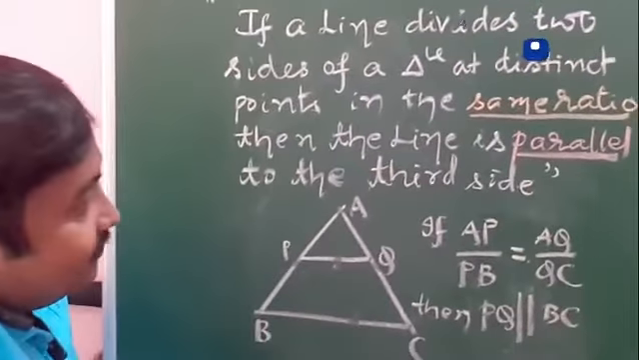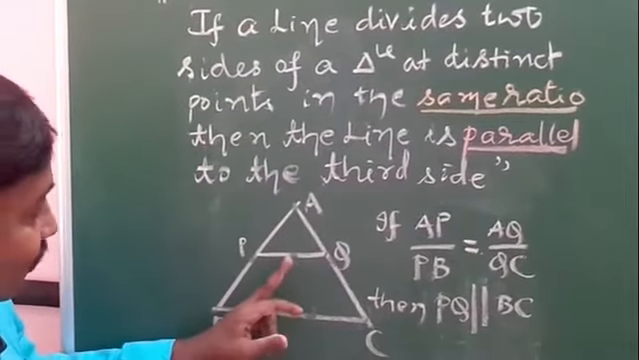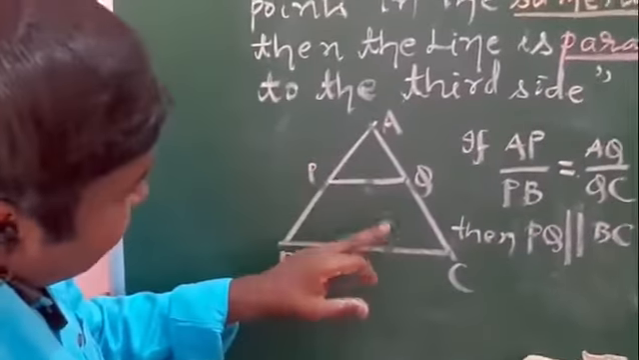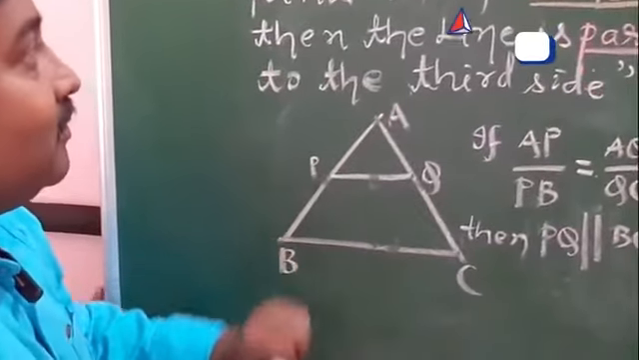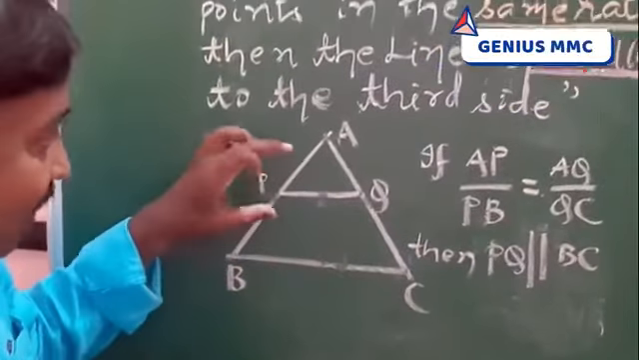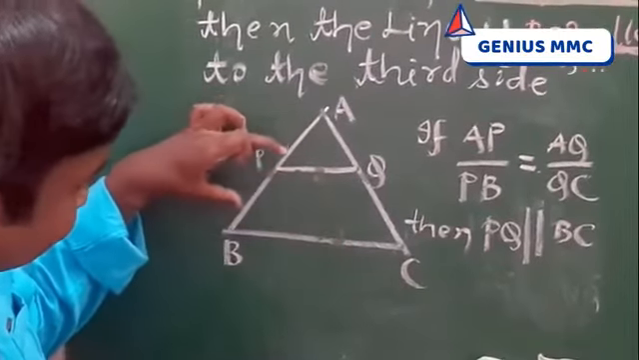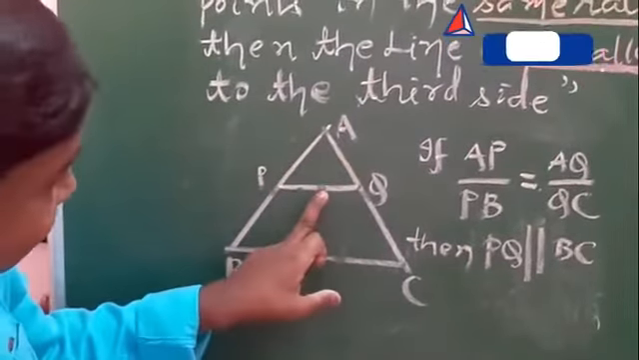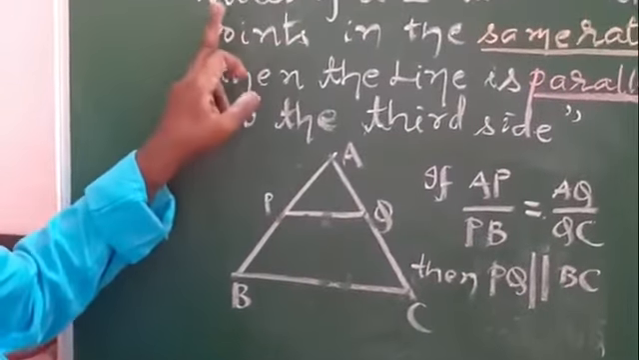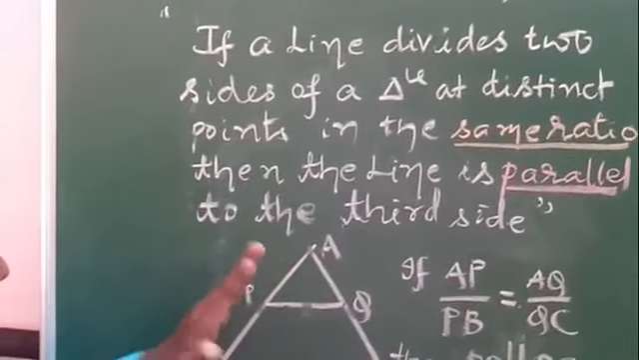Okay, take down the statement and the formula. Don't put an arrow mark here, because when the sides are proportional, then it becomes parallel. While writing BPT, it should be parallel. To write the BPT formula, the lines must be parallel. If the sides are proportional, then this line is parallel to the third side. So if a line divides two sides of a triangle at distinct points in the same ratio, then the line is parallel to the third side.